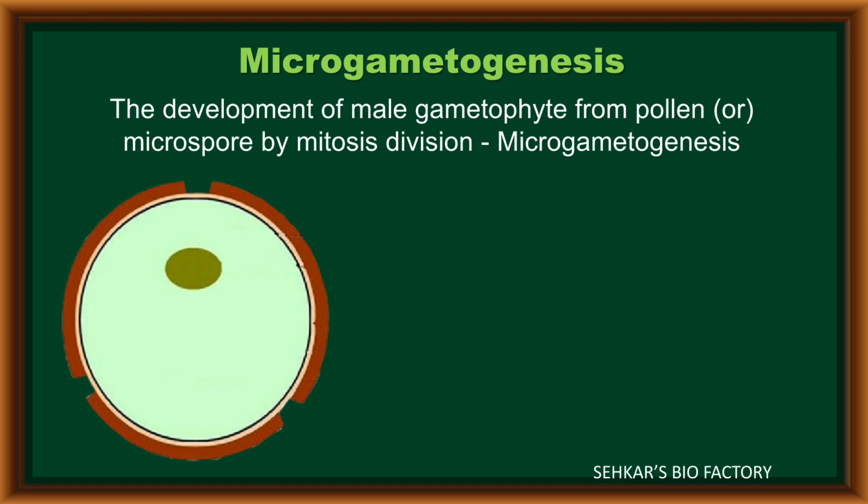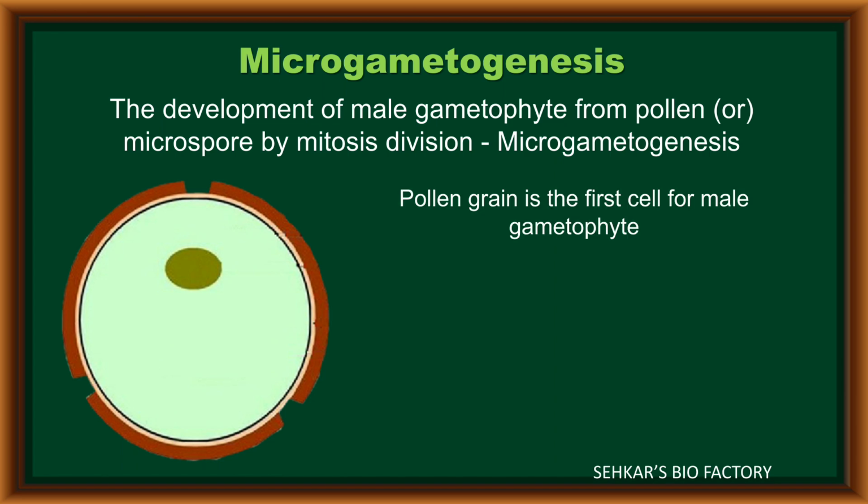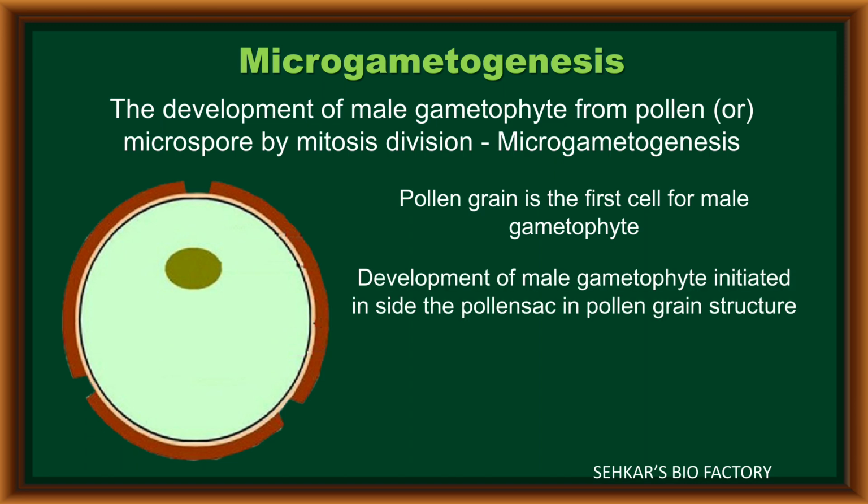Microgametogenesis is the development of the male gametophyte, a haploid multicellular structure. The entire haploid multicellular male gametophyte develops from the pollen grain or microspore with the help of mitotic divisions. During microgametogenesis, the pollen grain acts as the first cell of the male gametophyte.